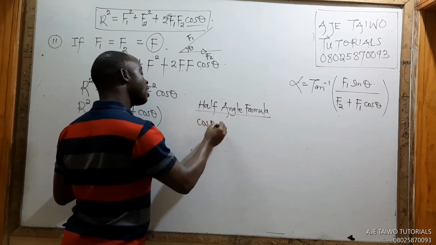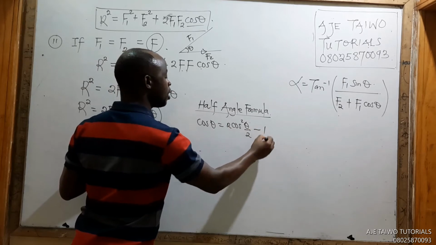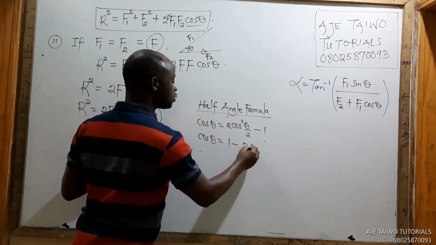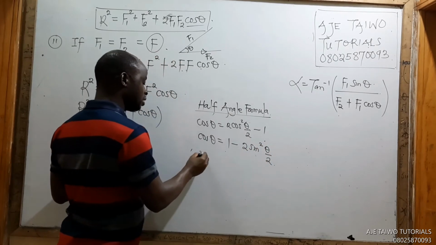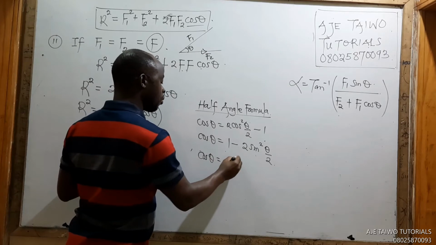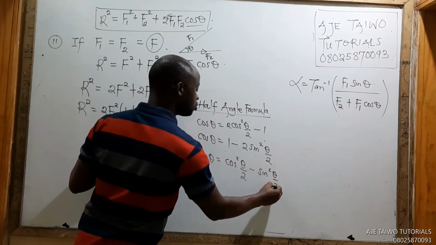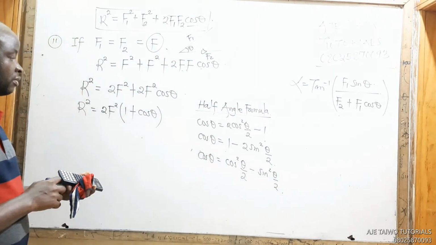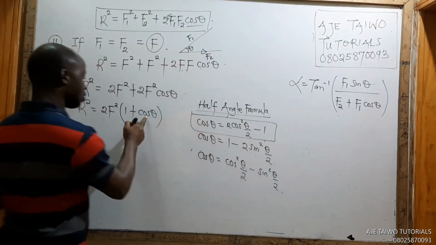Cos theta is 2 cos squared theta over 2 minus 1. Cos theta is also 1 minus 2 sine squared theta over 2. If you can remember, cos theta is also cos squared theta over 2 minus sine squared theta over 2. You can still remember all these, so I'm going to use this to replace cos theta here.